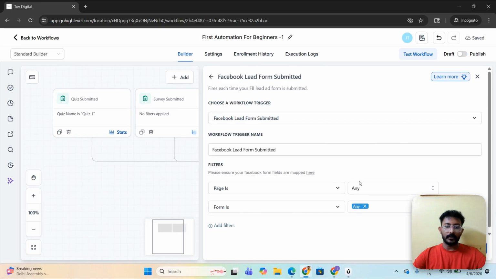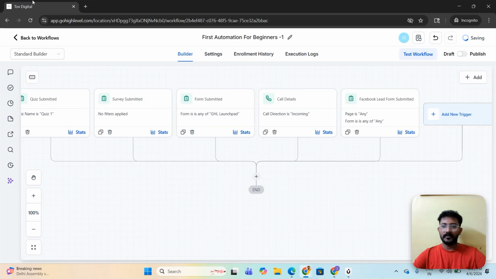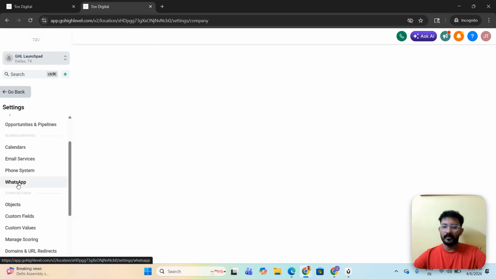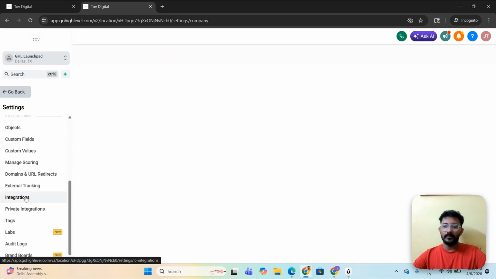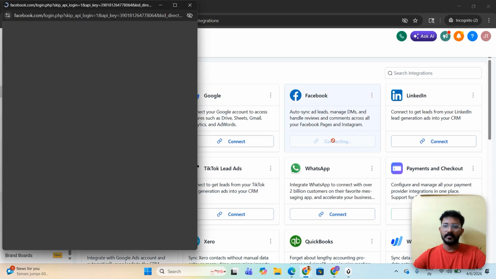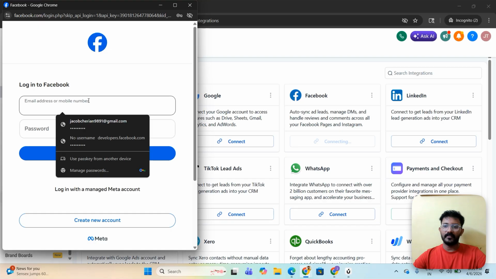And first of all, you need to go into the backend and integrate your Facebook account. Once that is integrated, the form will appear here. So let us actually just try to do that. Duplicating this tab and coming back and going into settings. And in settings go into integrations. In integrations, you need to go into Facebook, click on connect. This is where you connect your Facebook.